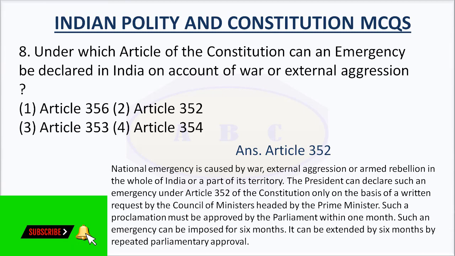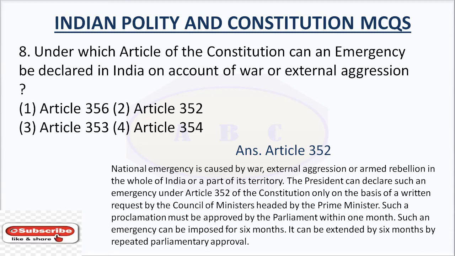Article 352 is national emergency. National emergency is caused by war, external aggression or armed rebellion in the whole of India or a part of its territory.